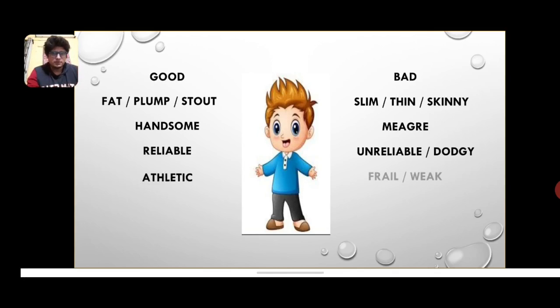One which is not sure. Next is athletic. Any person who's an athlete will definitely be athletic. And what do you mean by athletic? A person who has immense strength, a person who has immense agility, that is speed, and a person who has immense stamina, right? So these are three different qualities. Okay, so a person who's not athletic will be frail or weak. I mean, the opposite of athletic becomes frail or weak.